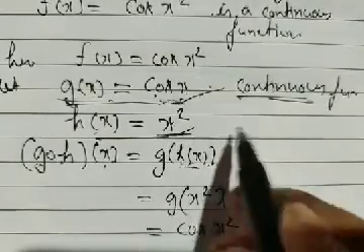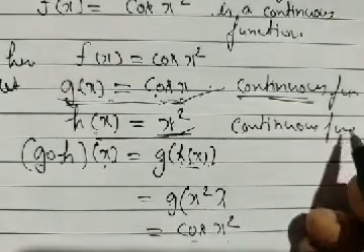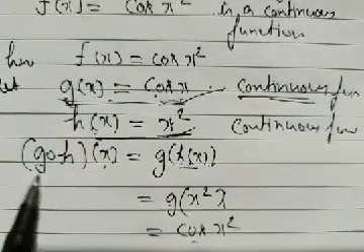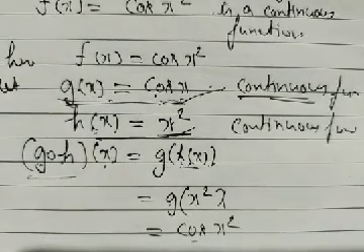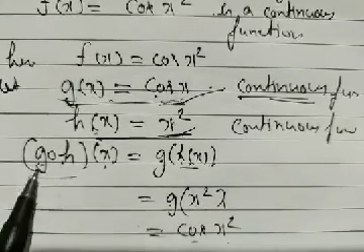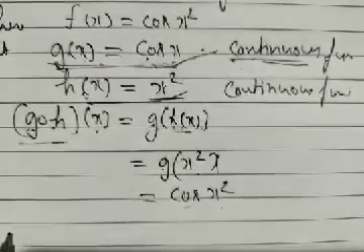Being a polynomial, it is also continuous. Now our two functions are continuous. What we discussed today is our theorem: the composition of two continuous functions is also continuous.